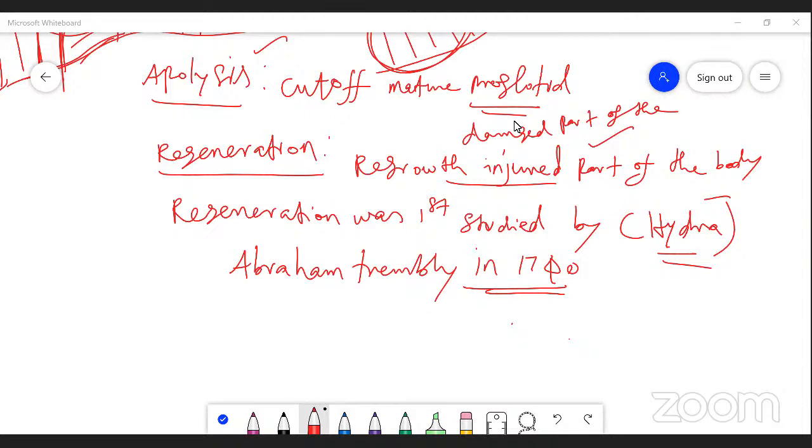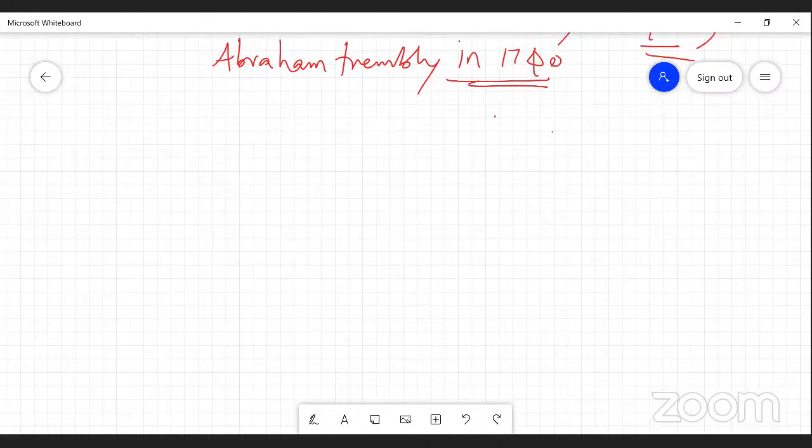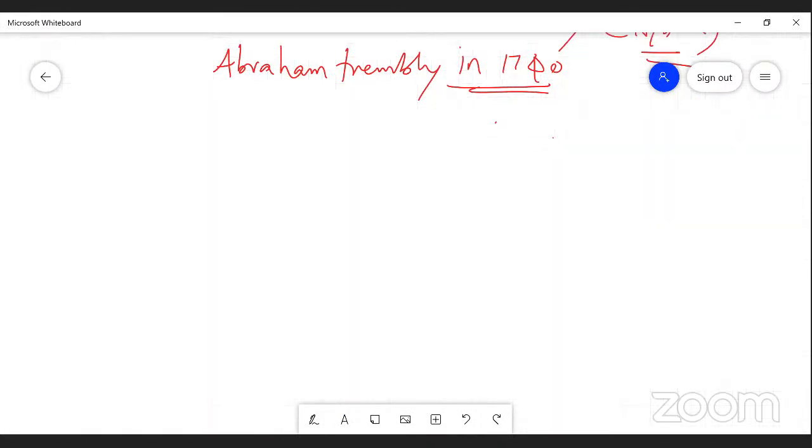The last method of asexual reproduction is called regeneration. Regrowth of an injured part of the body is called regeneration. Regeneration was first studied by Abraham Trembley in 1740 in the animal called hydra. Regeneration is divided into two types.